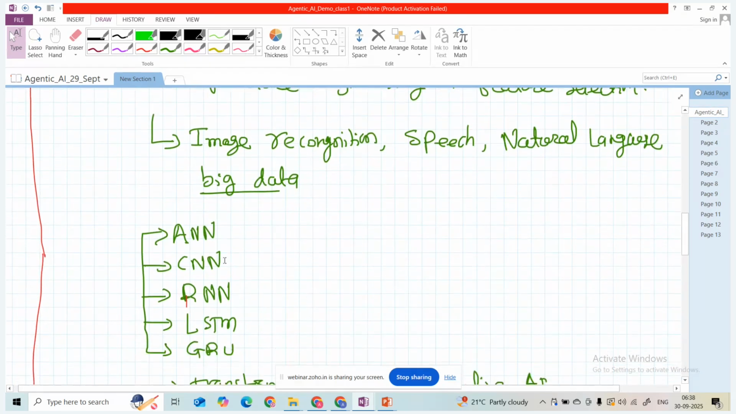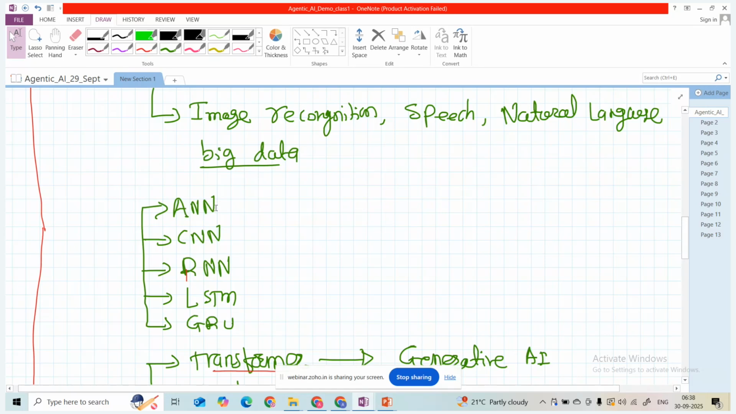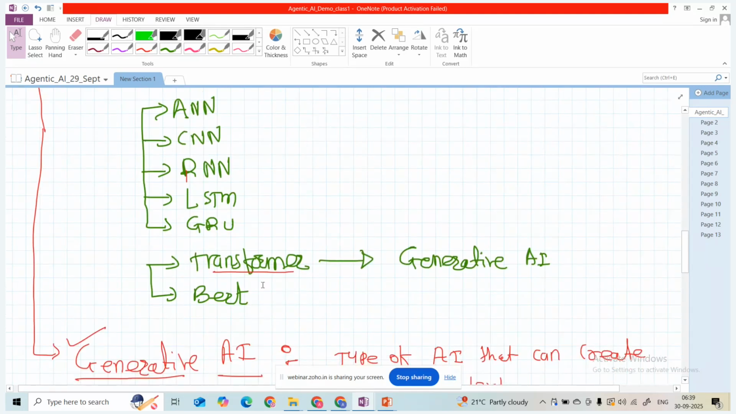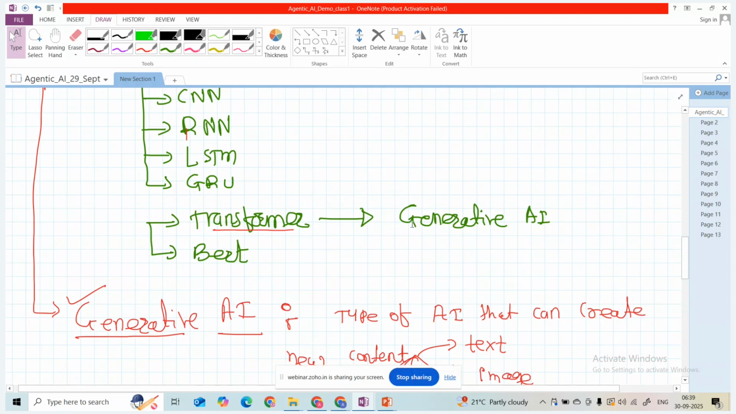Some of the frameworks in deep learning are ANN, artificial neural networks, CNN, convolutional neural networks, RNN, recurrent neural networks, LSTM, long short-term memory, then GRU, gated recurrent unit. So these are the architectures, and then we have the transformer and BERT architecture. When the transformer architecture started, from this we are going to start with the generative field.